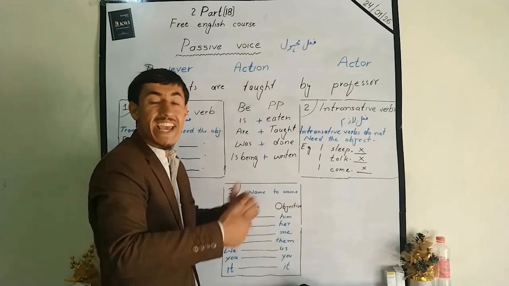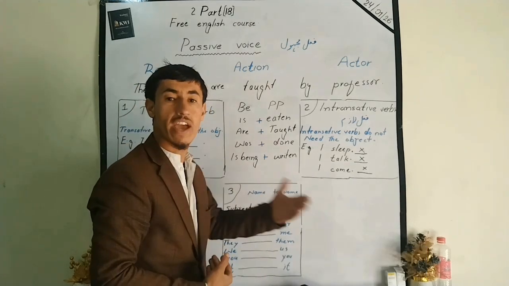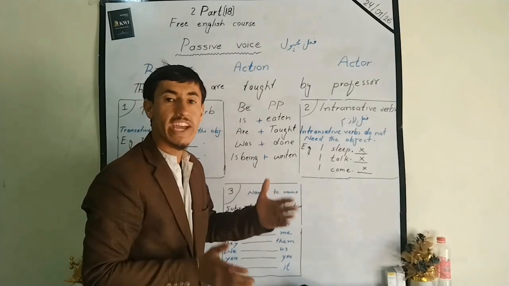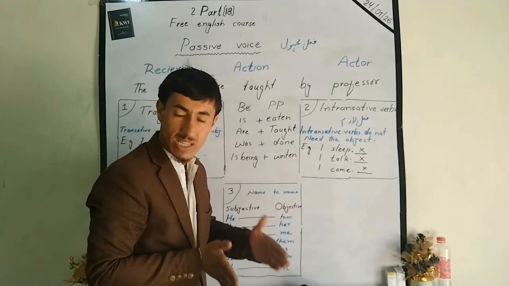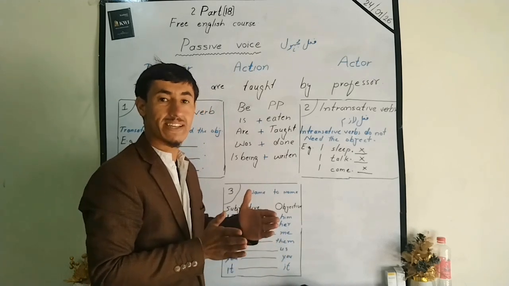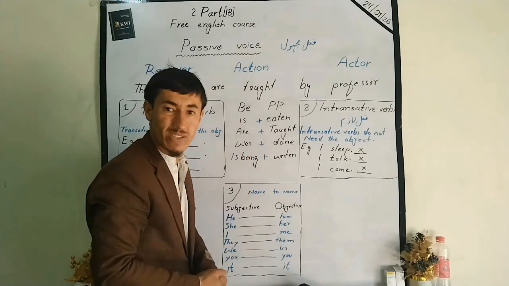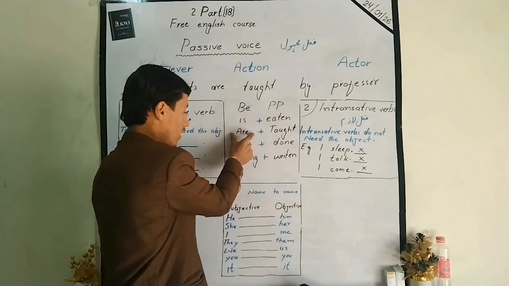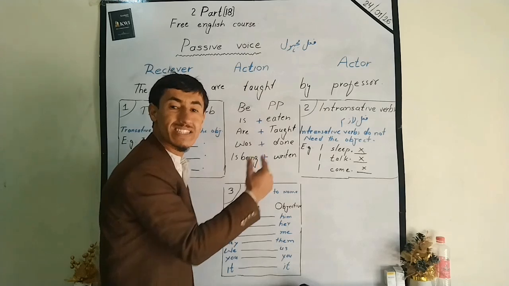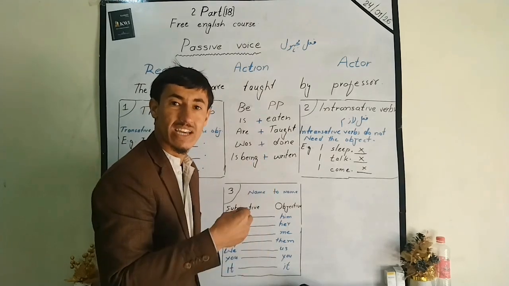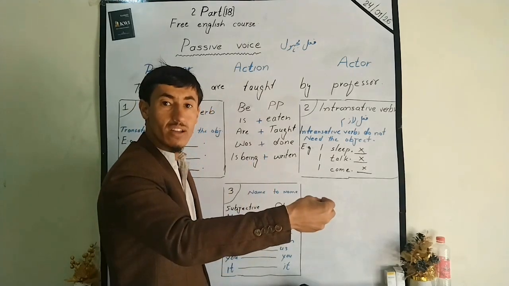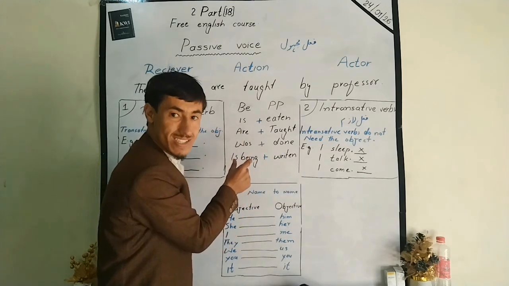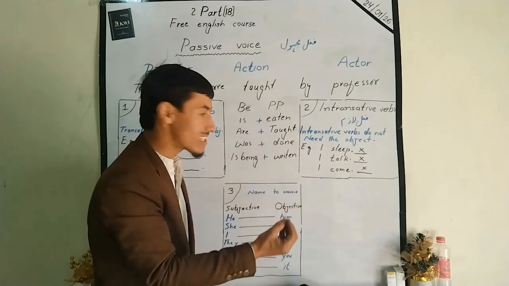For example, I eat an apple. An apple is eaten by me. So I eat an apple is the present simple, so it needs the is in the passive voice, like an apple is eaten by me. Got it? Was is for the past simple tense. I did the work. This is the past simple tense. The work was done by me. So here we use the was with the past simple tense.